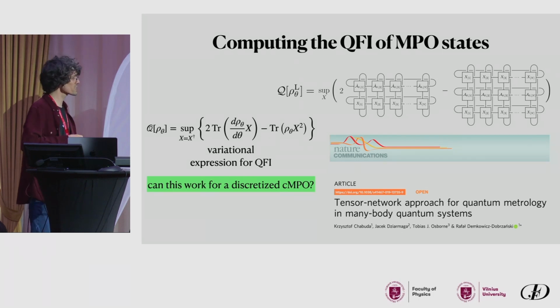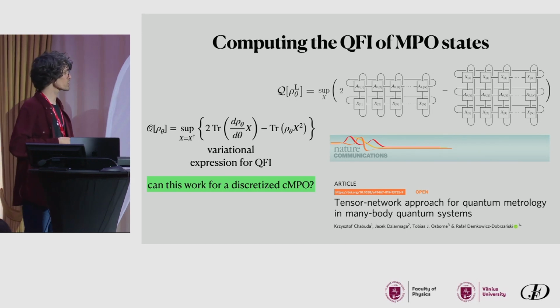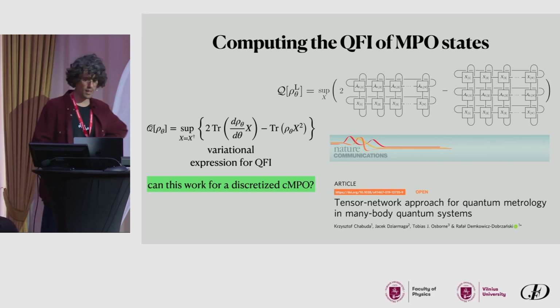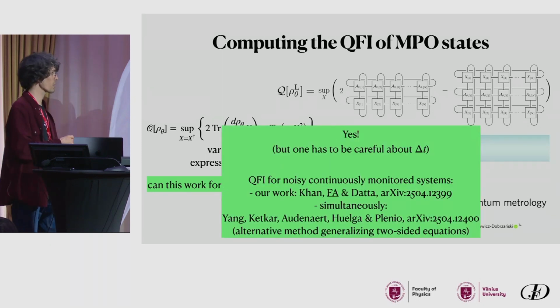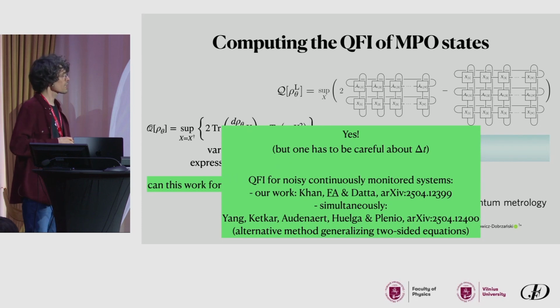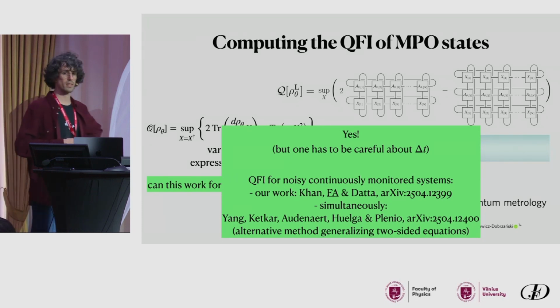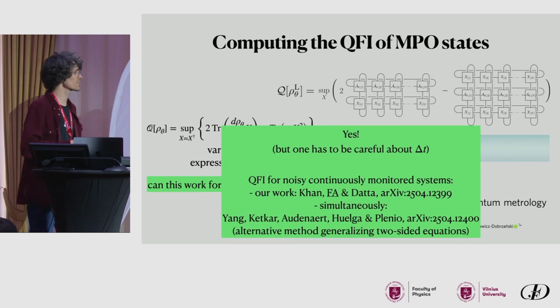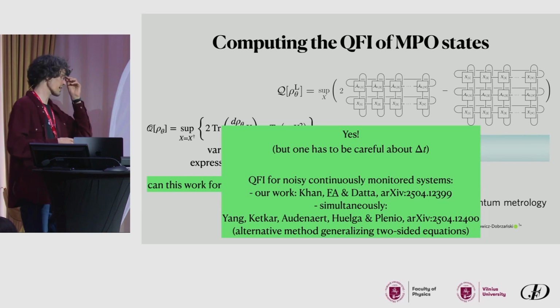But it was not obvious for us: can this work also for a discretized continuous MPO? Because now we have a parameter delta t, and we need to show that this converges also in the limit of delta t going to 0. It was not trivial for us, but it turned out, otherwise I wouldn't be here, that yes, in the end it works, but one needs to be careful about this delta t. And we had to perform some non-trivial modifications in this existing algorithm.